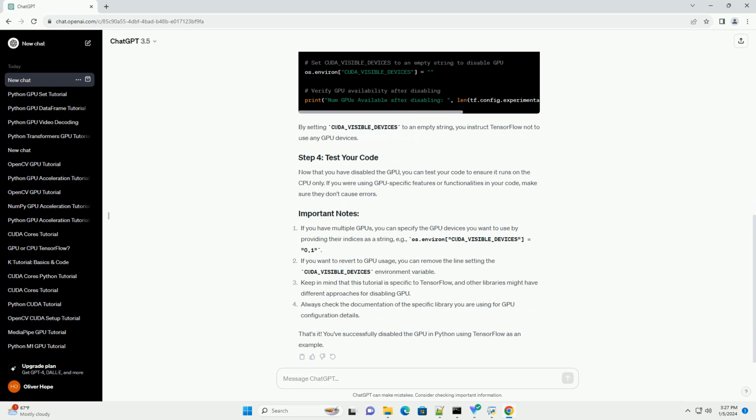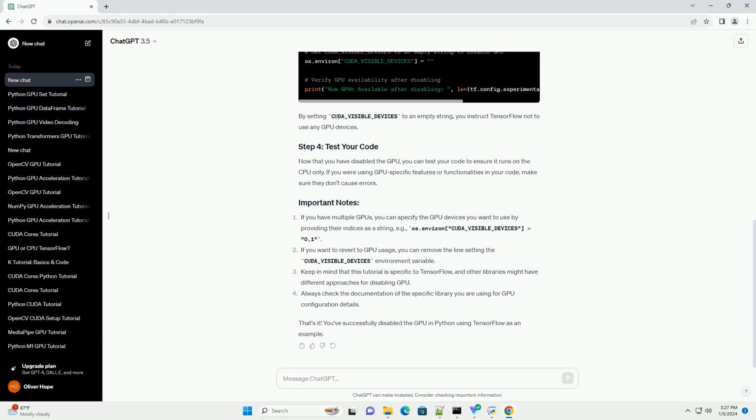If you haven't installed TensorFlow, you can do so using the following command. Before disabling the GPU, let's check if your system has a GPU available for TensorFlow. You can use the following code to check. If the output is greater than 0, it means TensorFlow has detected a GPU on your system.